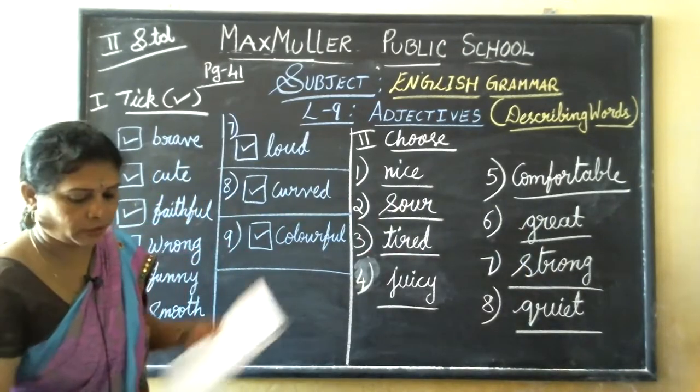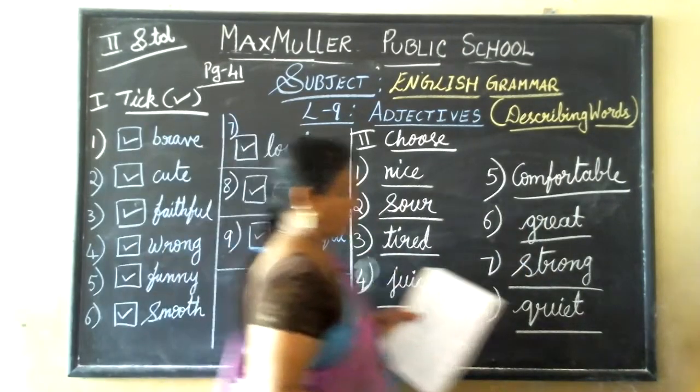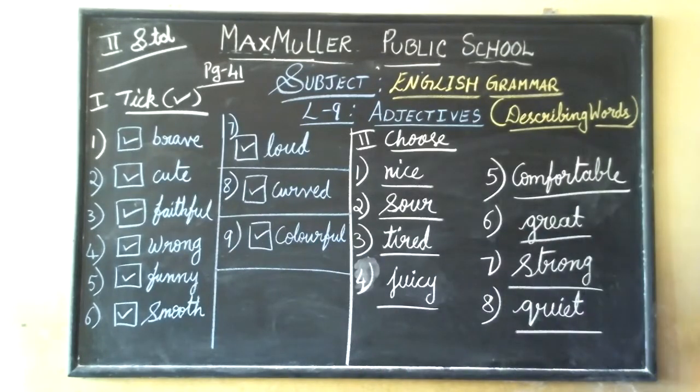Now jot it down quickly, children. I'll rub this and next minute we'll start. Okay.